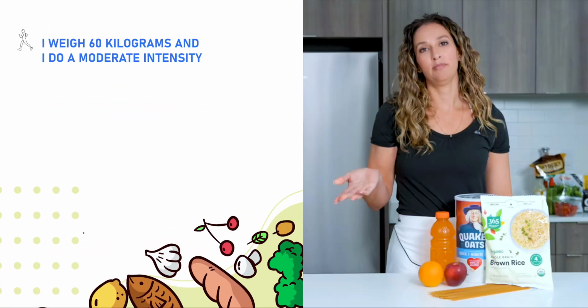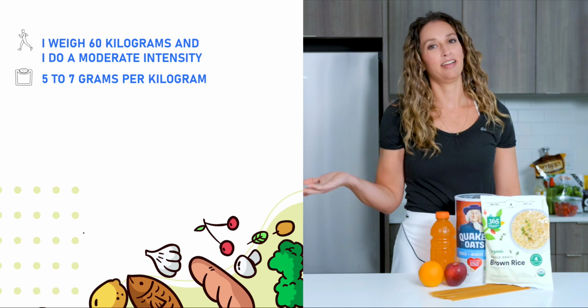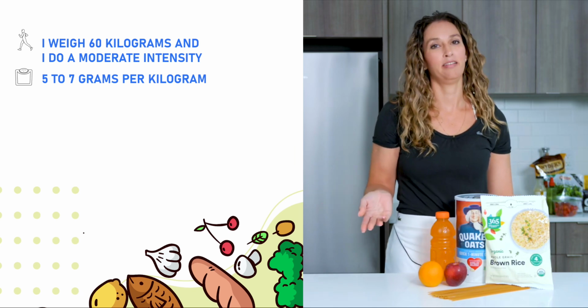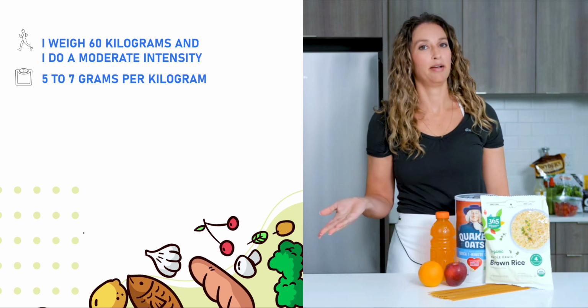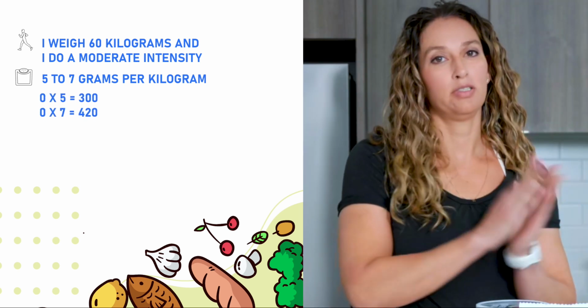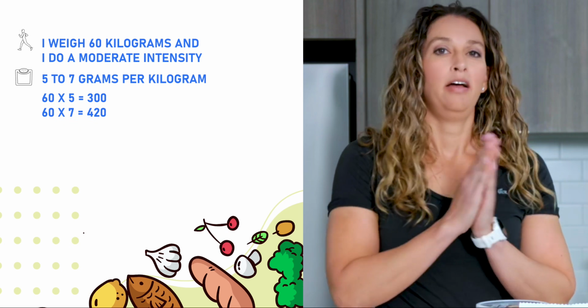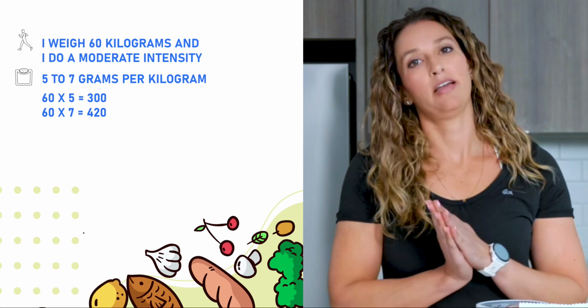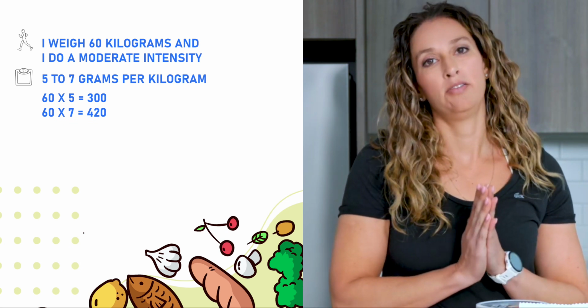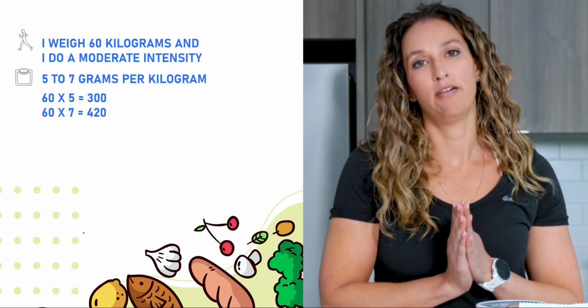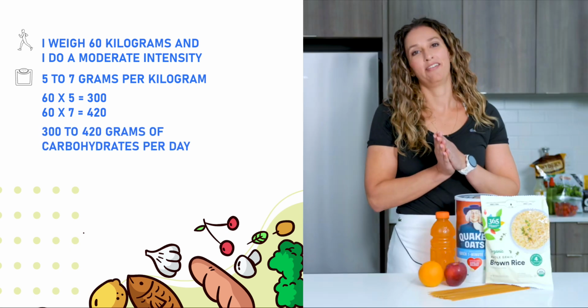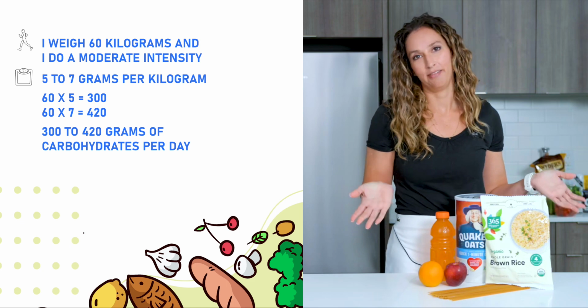So an example would be if I weigh 60 kilograms and I do a moderate intensity level of play, that would be 5 to 7 grams per kilogram. So I would just multiply the 60 times the 5, that would be 300. And then the 60 times the 7, that would be 420. So I would have a range of 300 to 420 grams of carbohydrates per day.